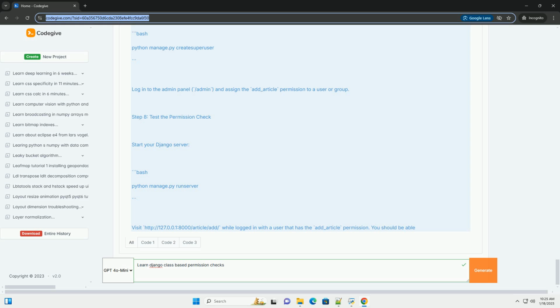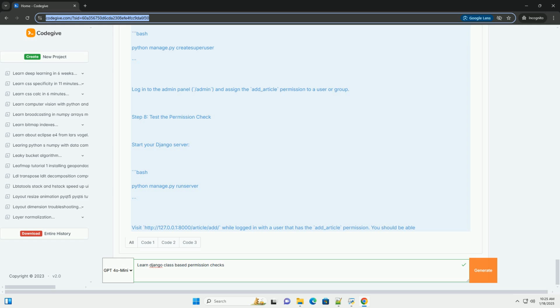Step 6. Create permissions. You need to create a permission for the article model. You can do this in the Django admin or define it in the model's Meta class. Add the following Meta class to your model. After updating the model, run the following commands to create and apply the migration.